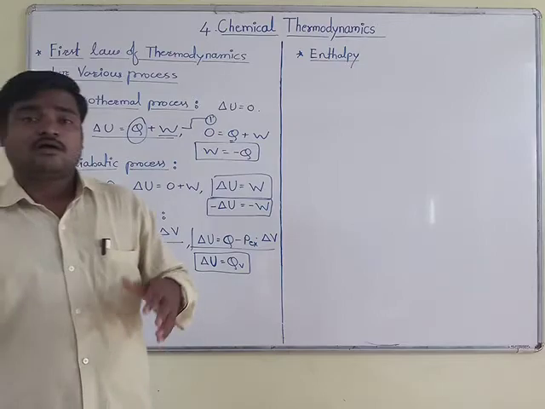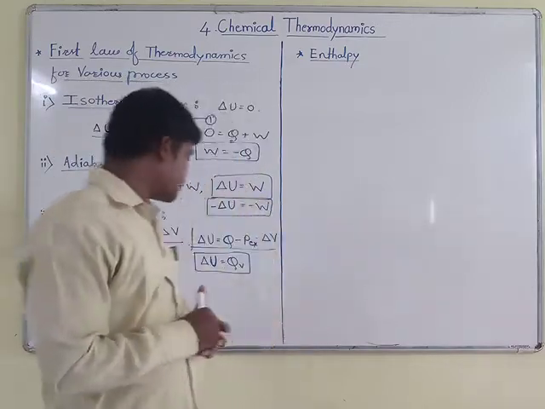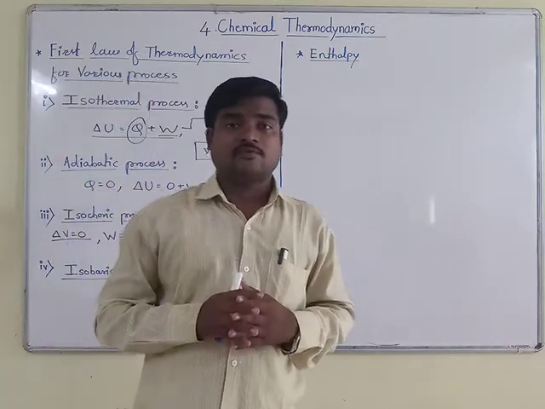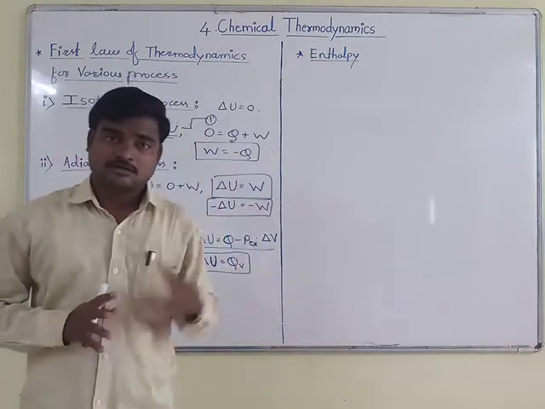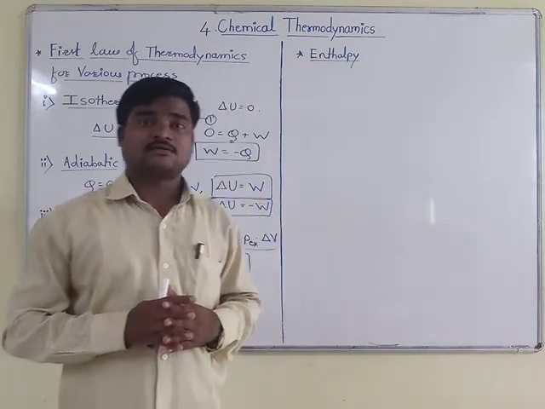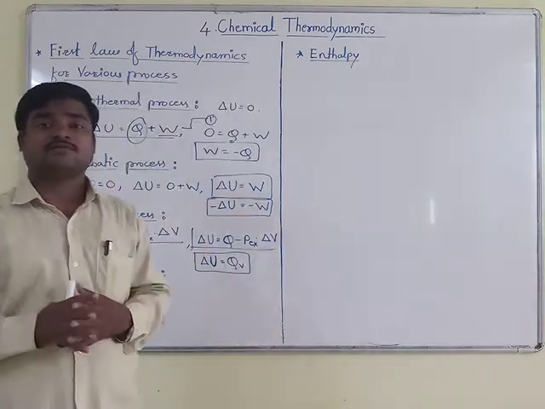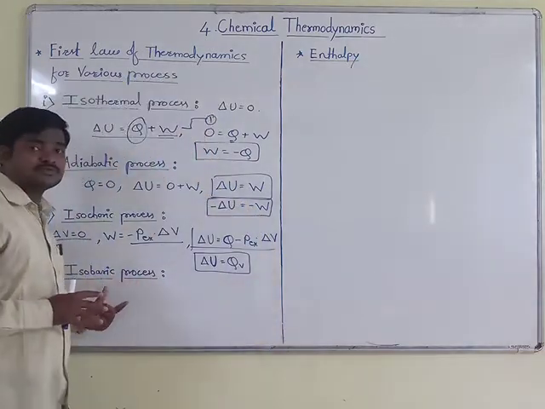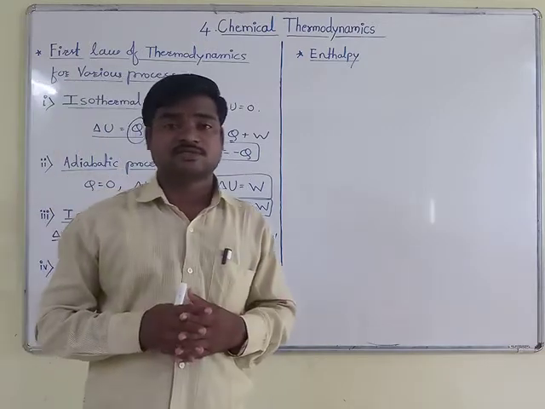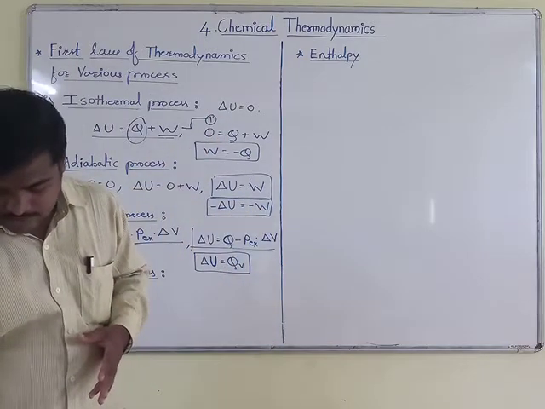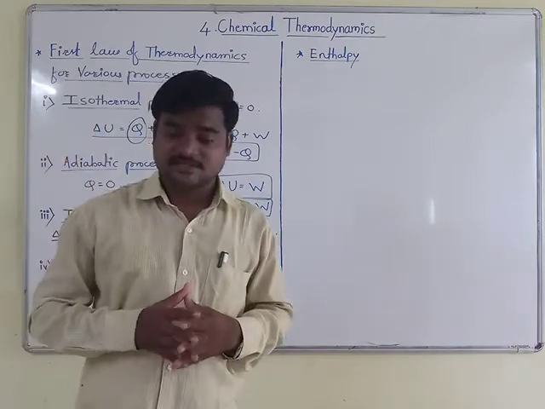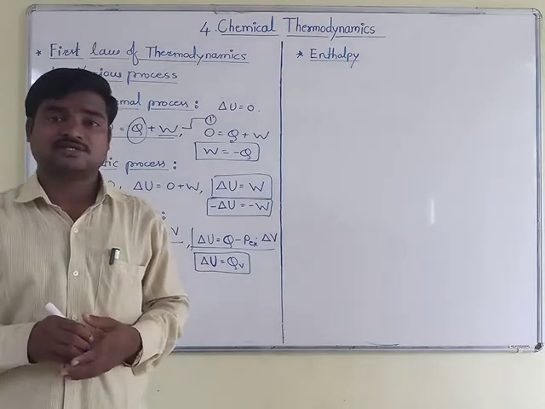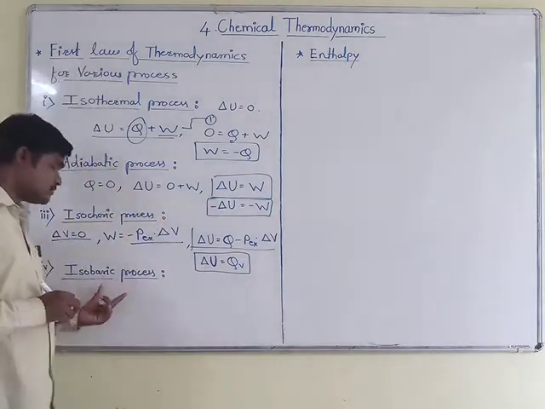Now we will move to the next point, that is the isobaric process. We already learned it, but here we have to apply the mathematical first law of thermodynamics and make some changes in it for this process. We will see which changes take place in the isobaric process.